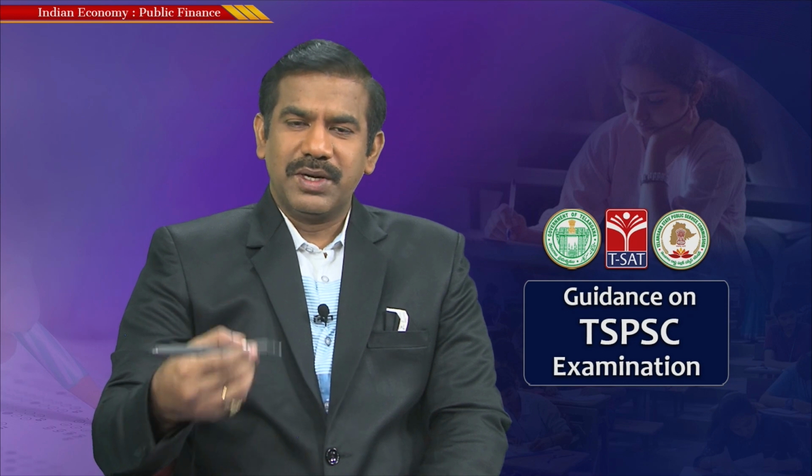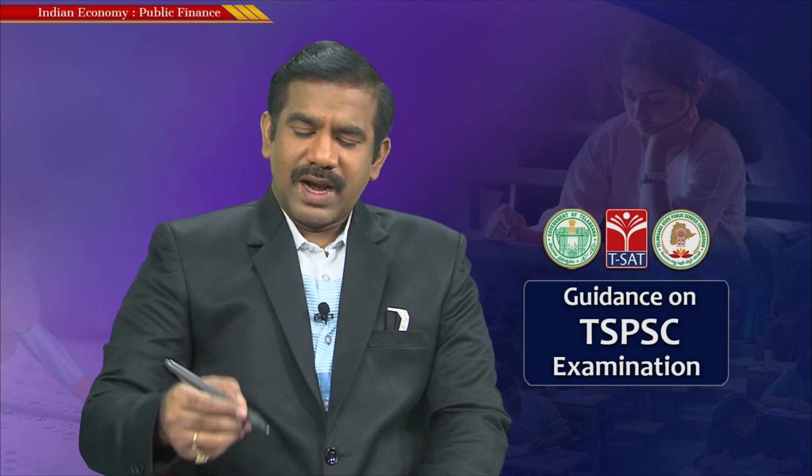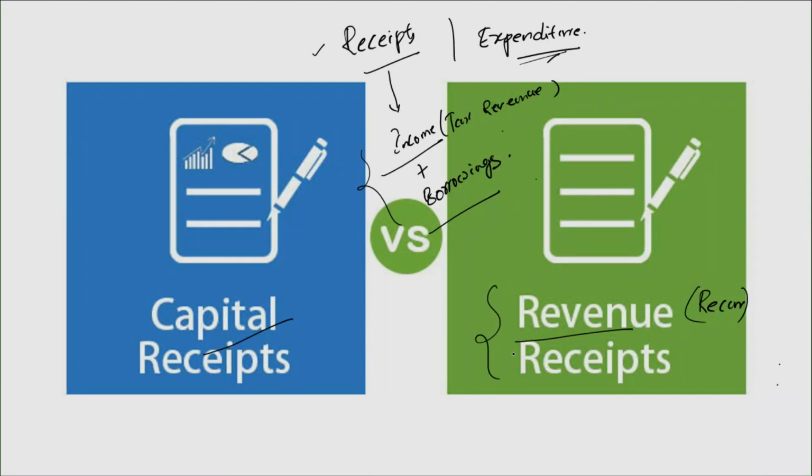So anything that repeats or recurs, we categorize as part of revenue. That's a simple way of remembering it. And anything that in general doesn't recur is what we call a capital receipt. Okay, so let me give certain examples of revenue receipts. What are the examples of revenue receipts? Can I call tax revenue? Isn't it? Tax revenue, and this tax revenue could be direct tax revenue or indirect tax revenue. I mean to say income tax is a fine example of direct tax. Corporate tax is a fine example of a direct tax. Similarly, when it comes to indirect tax, one popular tax is none other than GST, isn't it? So they are generally the best examples of revenue receipts.